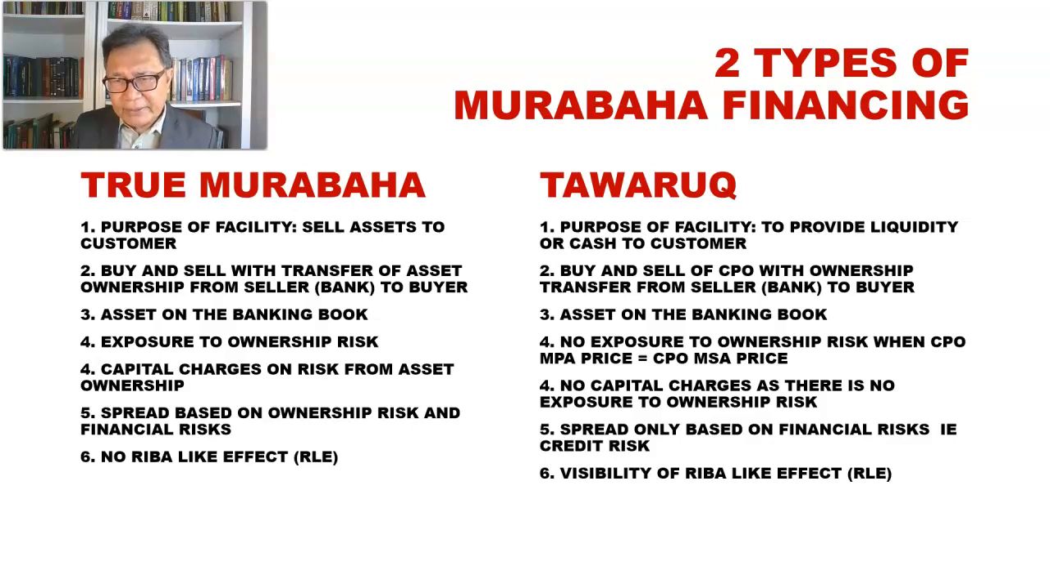Right? And the buying party, after receiving ownership of the CPO, will sell the CPO to the third party, to vendor 2, in order to obtain the liquidity with which the buyer will pay the supplier or to pay the property developer, right? And we can see that in this Tawarruk transaction, the CPO is put on the banking book.